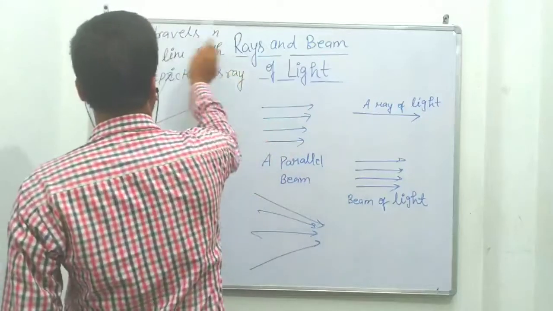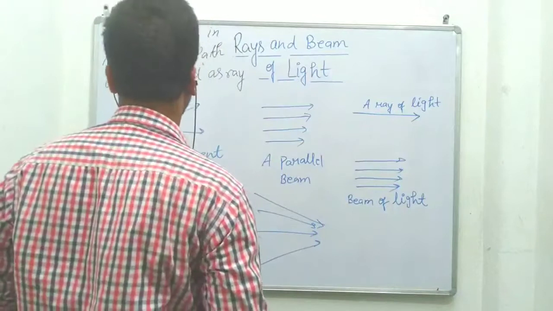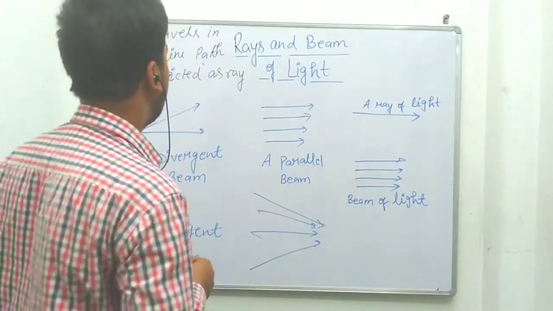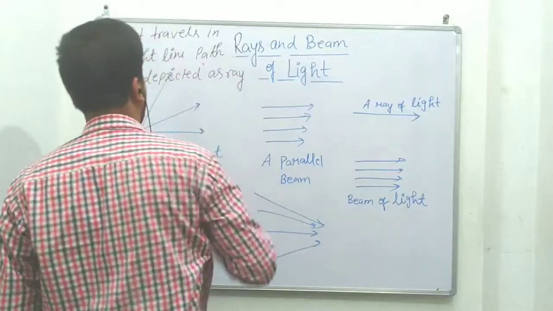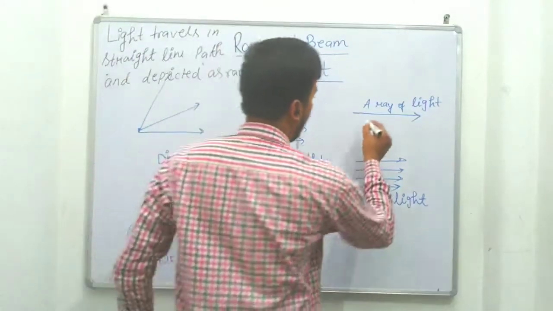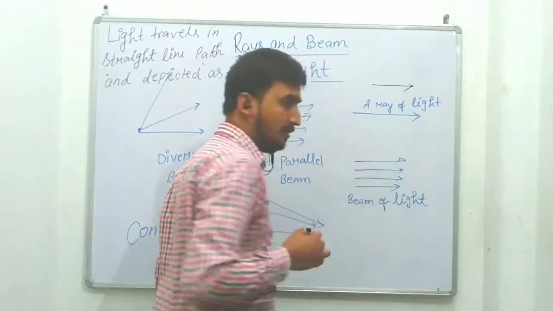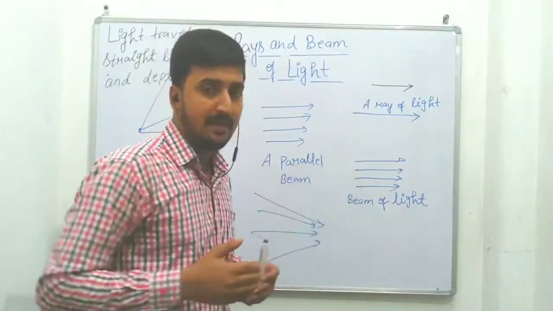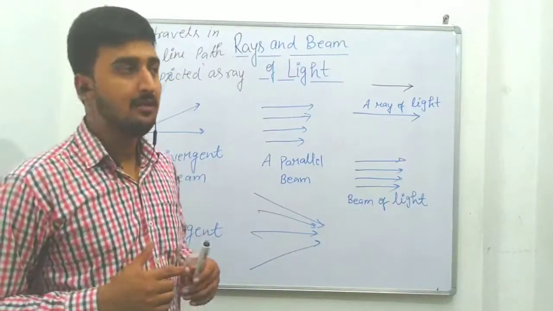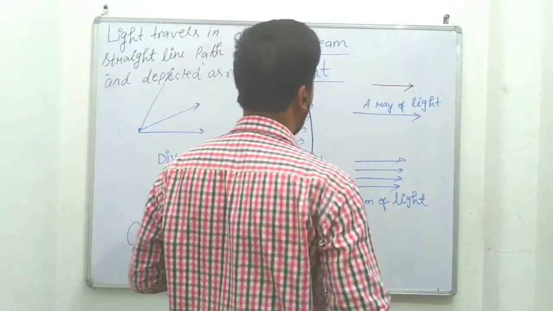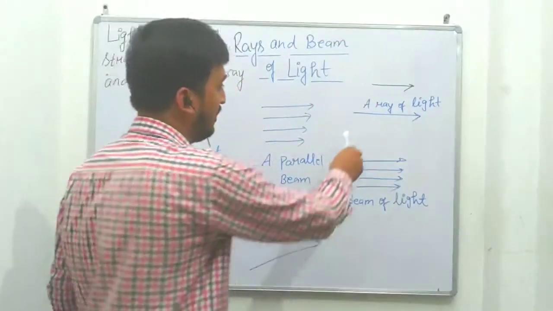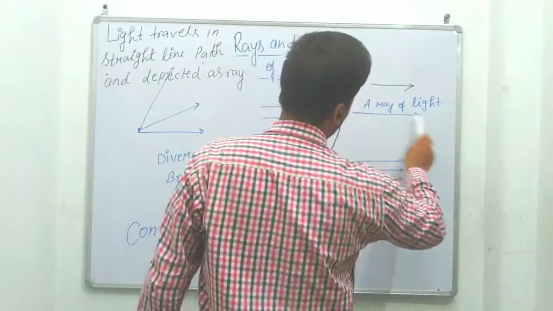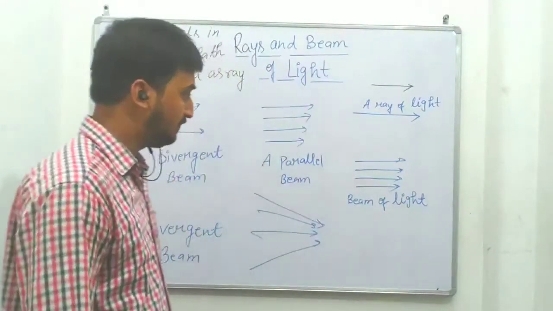Rays of light. Light travels in a straight line path and it is depicted as a ray. Light always travels in a straight line and its path is depicted as a ray. So this is a ray of light. We know the law of reflection. We know the propagation of light. By the propagation of light, we can prove that light always travels in a straight line. So this is the concept of a ray. Light travels in a straight line and its path is depicted as a ray of light.